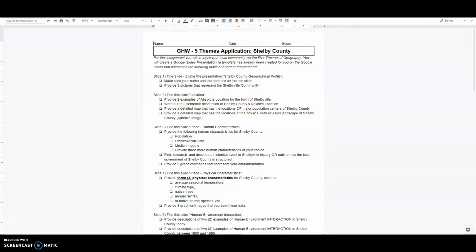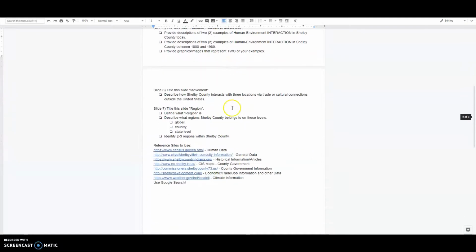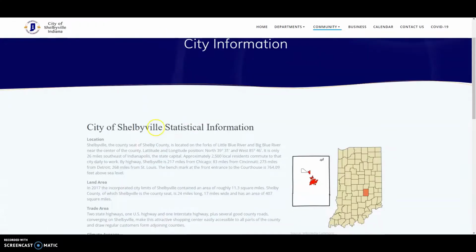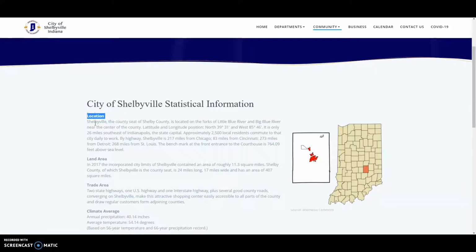Actually, this one I'm going to go back to. I'm going to go down, I'm sorry, to the instruction sheet. So provide 2 examples of absolute location for the town of Shelbyville. I'm going to scroll down, and if I go to the City of Shelbyville city information site that I put on here, and I start reading, oh, look, location, it's right there. Shelbyville, the county seat of Shelby County, is located on the forks of the Little Blue River and Big Blue River near the center of the county. Folks, this is a relative location. This is a relative location right here.